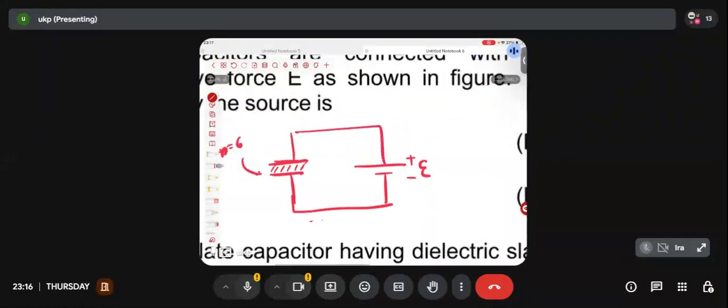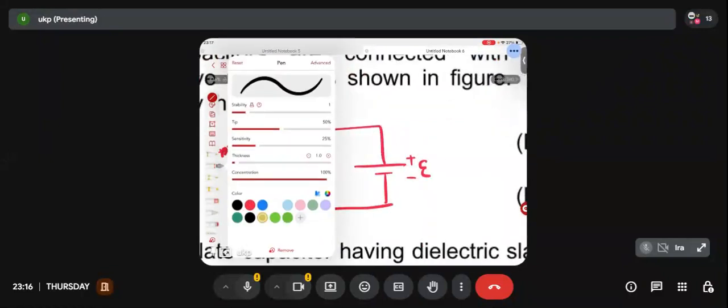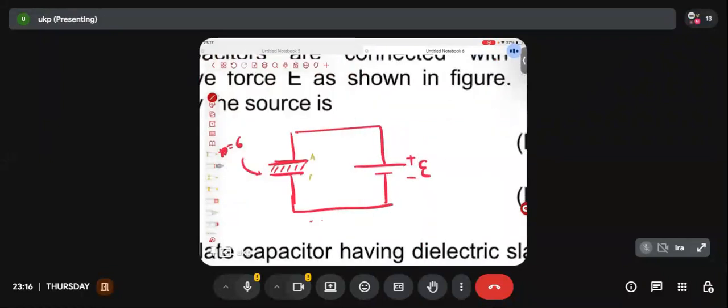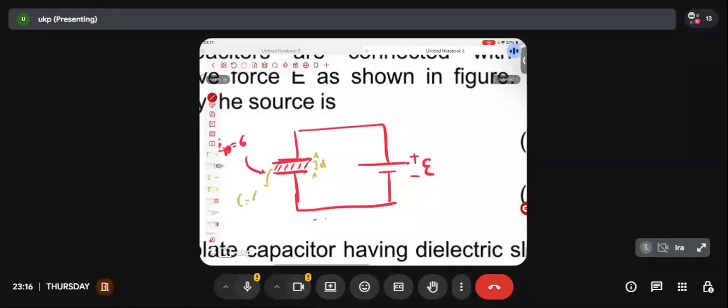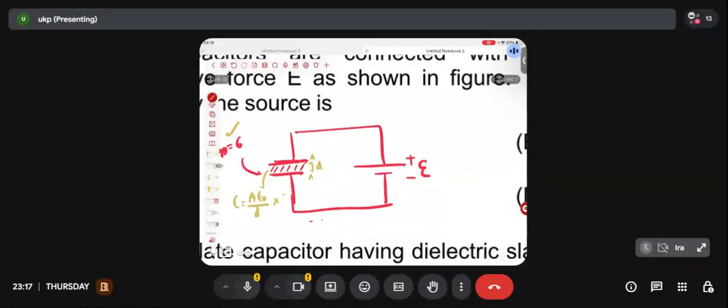Okay, let's assume that the area of cross section is A. Let's assume that the separation is D. So what is the capacitance of this capacitor? If this had been an air-filled capacitor, then the capacitance would have been A epsilon naught by D. But it is filled with a dielectric material of dielectric constant 6. So the capacitance has to be multiplied by 6.